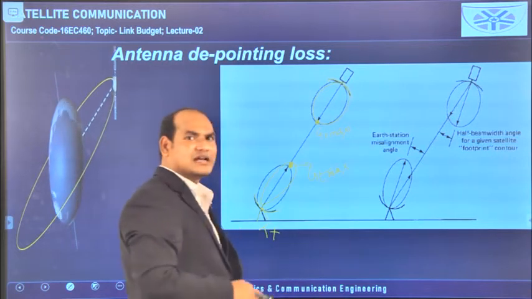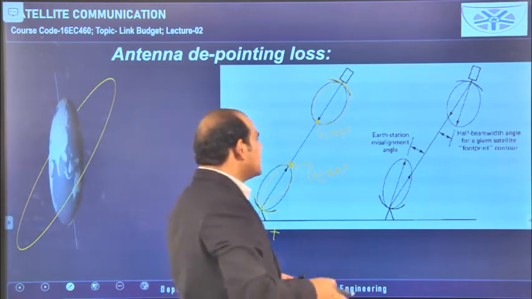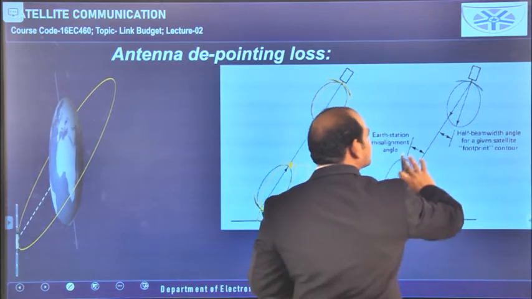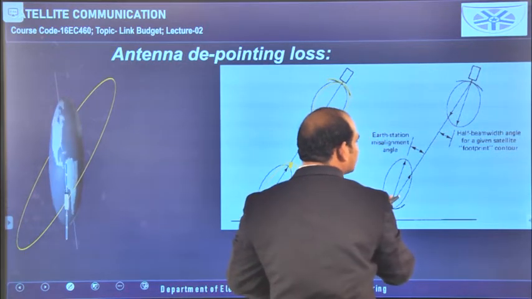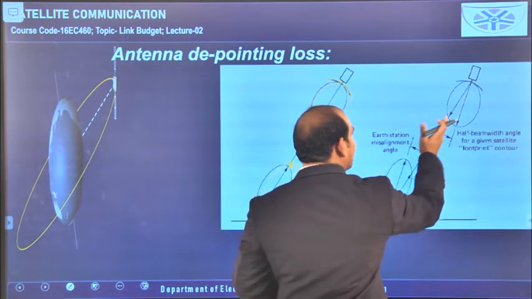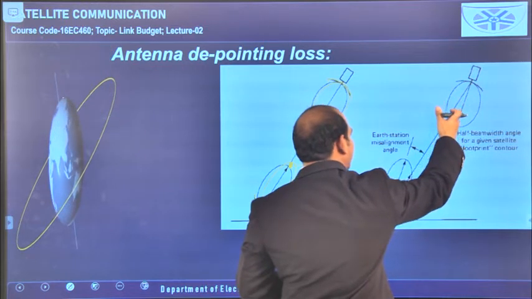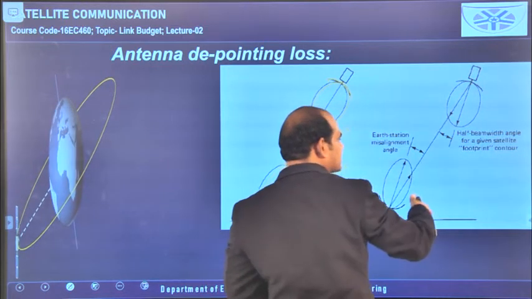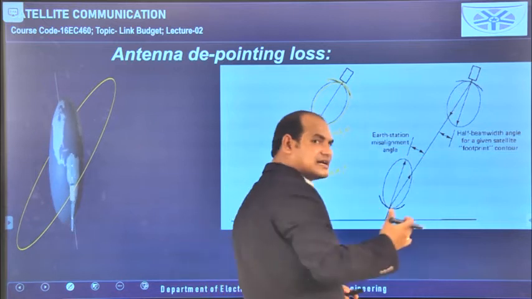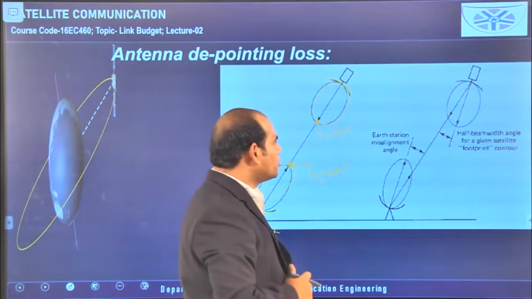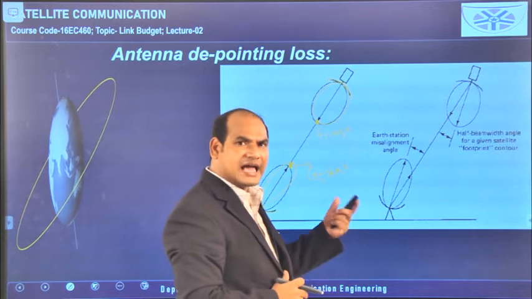Antenna depointing loss is 0. But if these two radiation beams are like this, that means this radiation beam is in this direction, and the maximum radiation pattern of this antenna is towards this side. So these two are not under the same line. We can observe that by seeing the diagram itself.